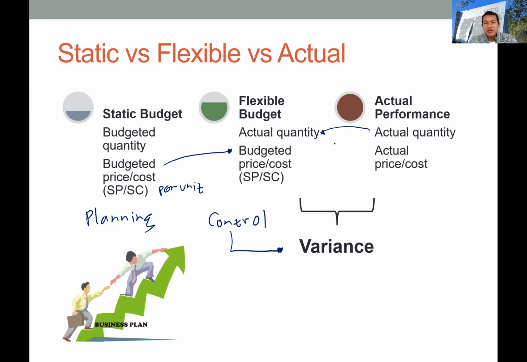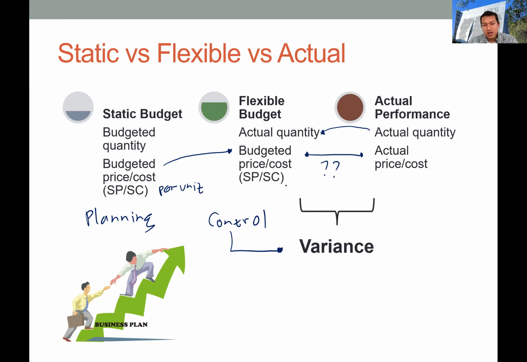We're really focusing on the difference between the actual price and the budget price, and the actual cost and the budget cost. These differences will be the main driver of the variance, whether we have differences in the budget price and actual price, and also the budget cost and the actual cost.